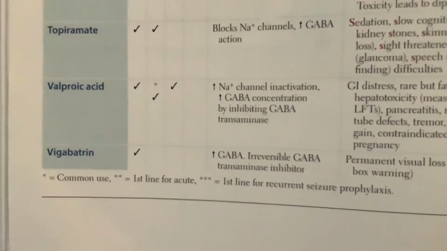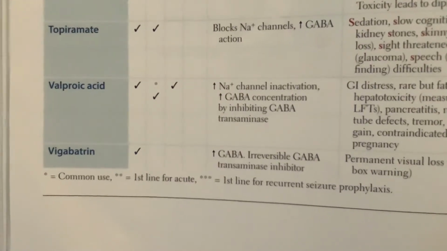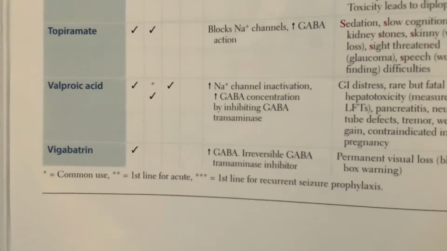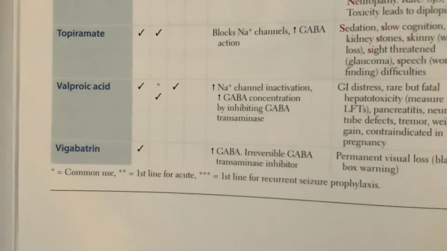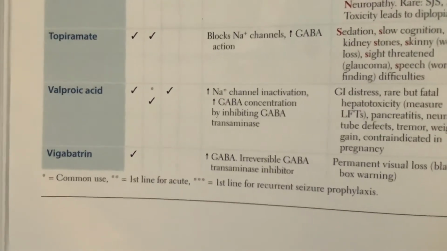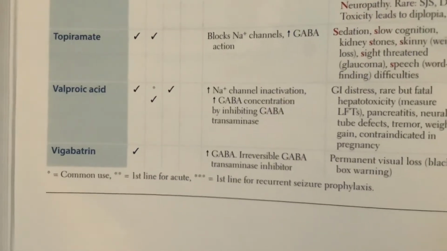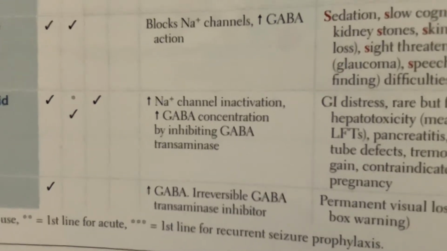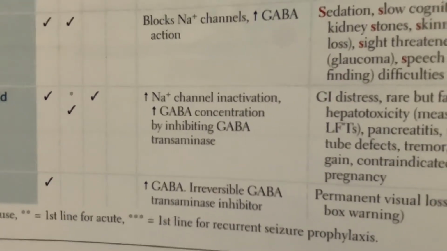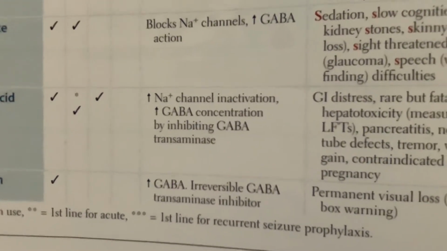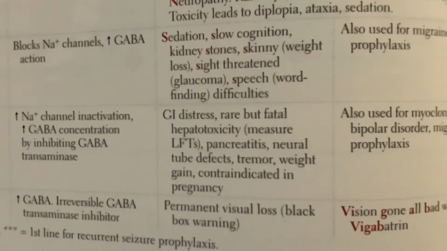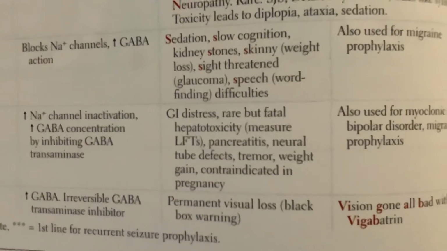Valproic acid. So valproic acid is pretty much efficient against all seizure types, but not status epilepticus. So it's good for partial seizures, tonic-clonic seizures, and absence. How is valproic acid acting? It's going to have multiple things it's going to do. So first of all, it's going to increase sodium channel inactivation. It's going to increase GABA concentration by inhibiting GABA transaminase. And we can have GI distress as a side effect, and we can have rare but fatal hepatotoxicity.